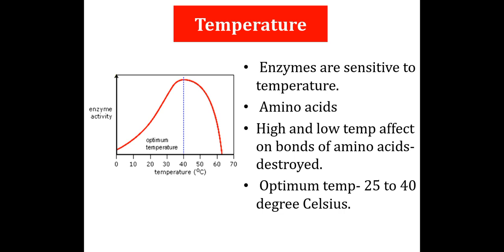At high and low temperatures, the enzyme activity is reduced. This is due to the temperature effect on the bonds of amino acids, and the enzyme gets denatured or destroyed.